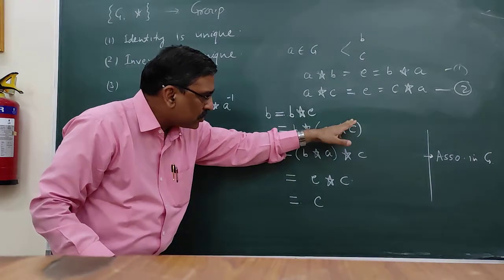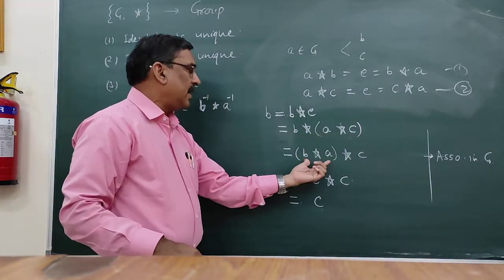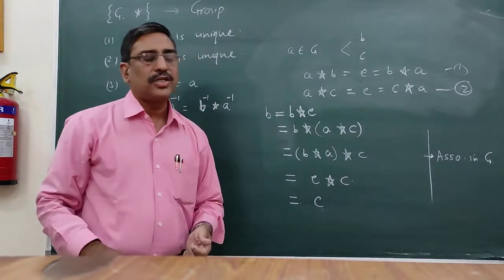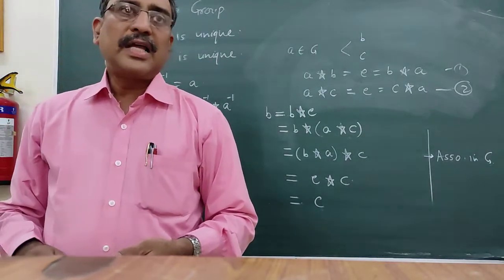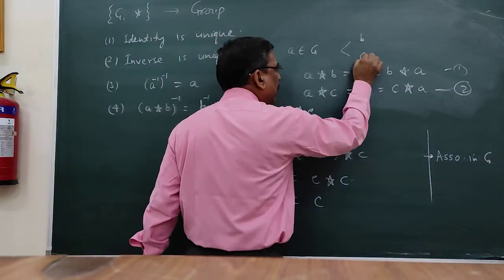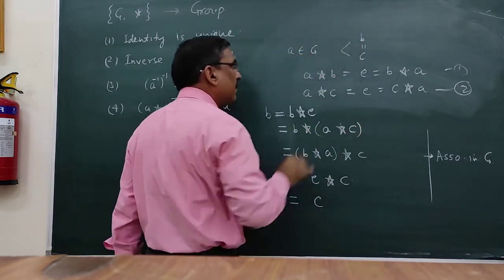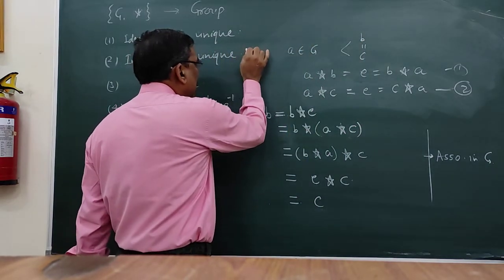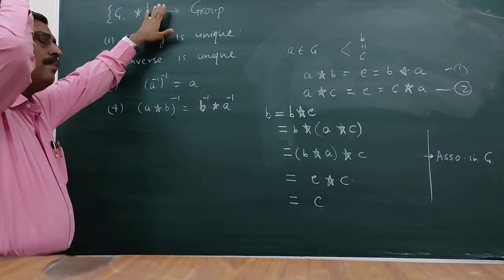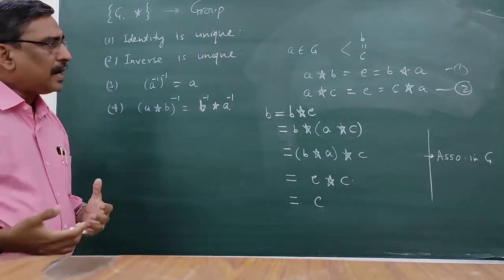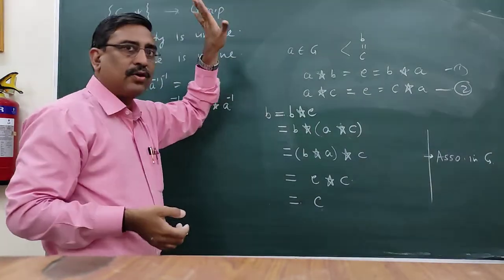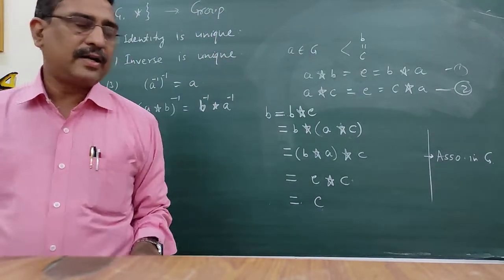So I introduced c from here, and finally I got c. So we proved that b is equal to c, meaning the inverse of a is not different. These two inverses are not different but they are the same. So inverse exists as soon as I say this is a group, but here we prove that inverse not only exists but it is unique in a group. It is not different.